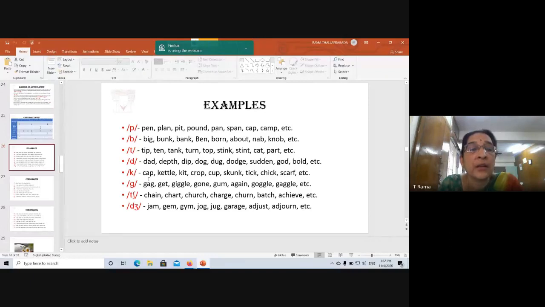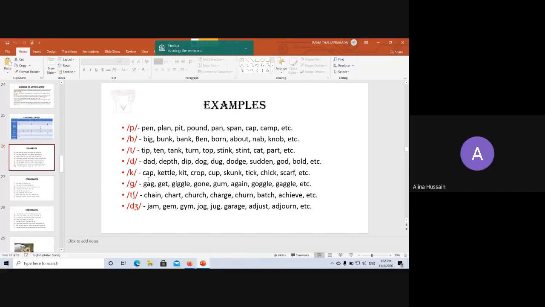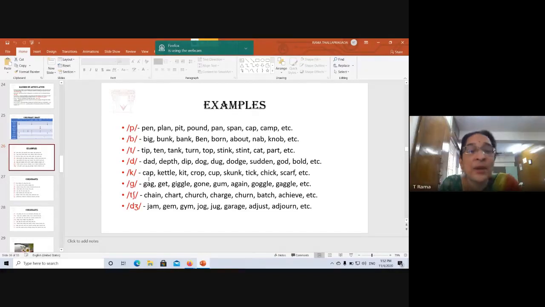Now, k is aspirated in the initial position. Somebody asked me, right? May I know your name, please? Reshma, yeah. In the initial position, generally they are aspirated, and only voiceless sounds are aspirated. So cap, kettle, kit, crop, cup.